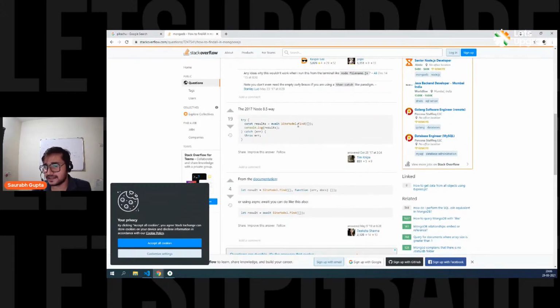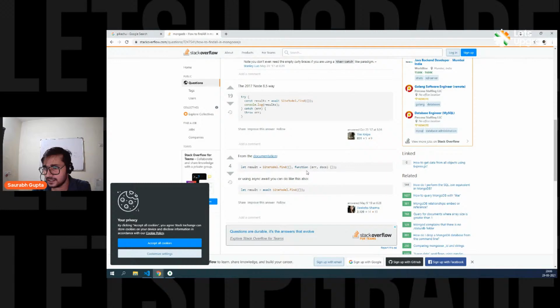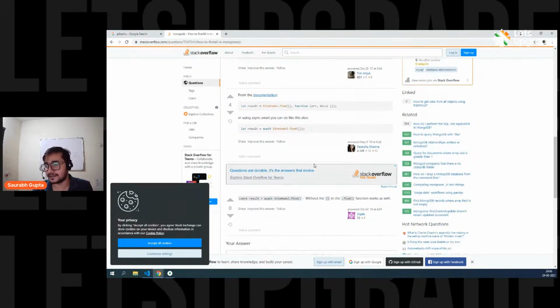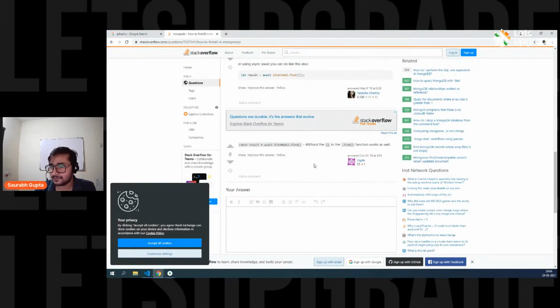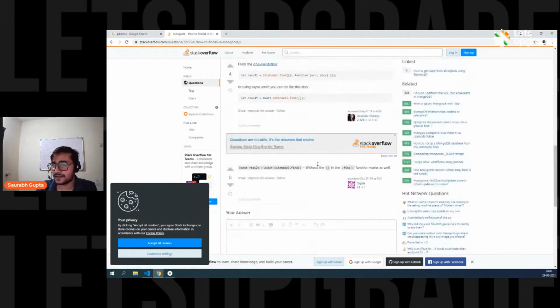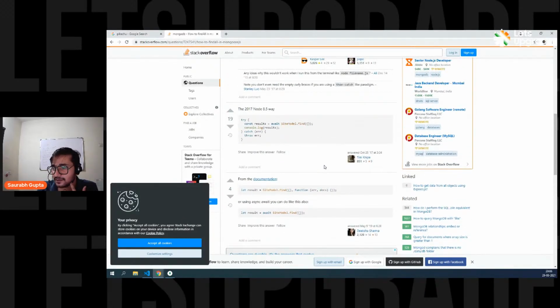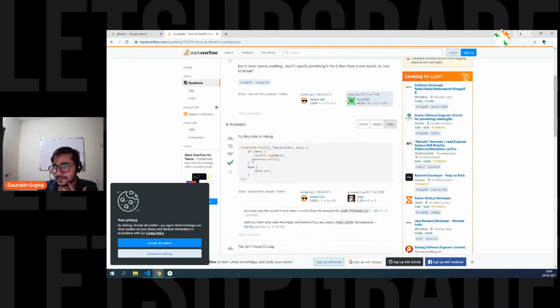See, I don't want to use await and async because I want to make it simple. But here we go. See, they are also doing the exact same thing. Maybe find needs array of IDs. No, no, no, no. See, we simply want to load all the data. That's it. We simply want to load all the data and it should be working. No, we don't have to pass anything.